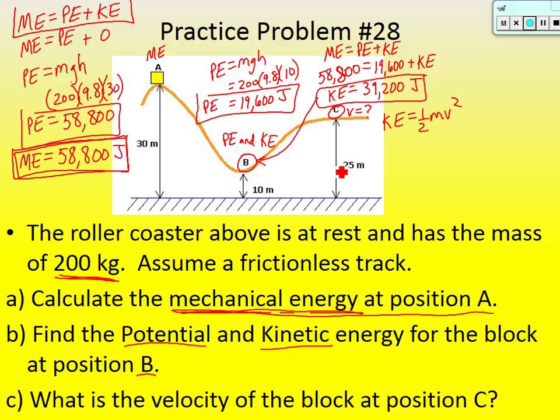Well, again, I think the easiest place to start is potential energy, especially when you have the height. It's equal to mgh. The mass doesn't change. It's 200 times 9.8 times the height here, which is 25. Okay, so let's find out what that is.